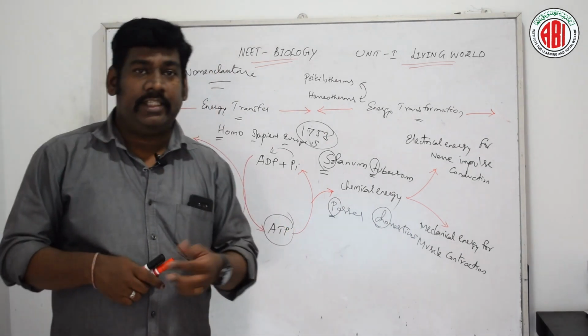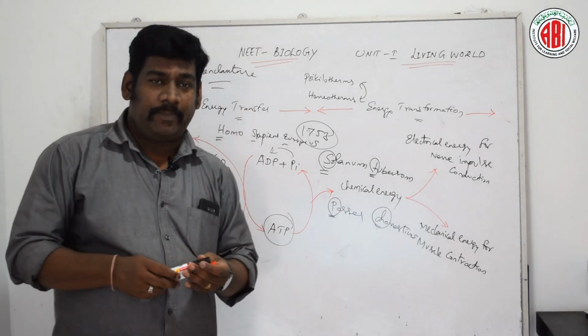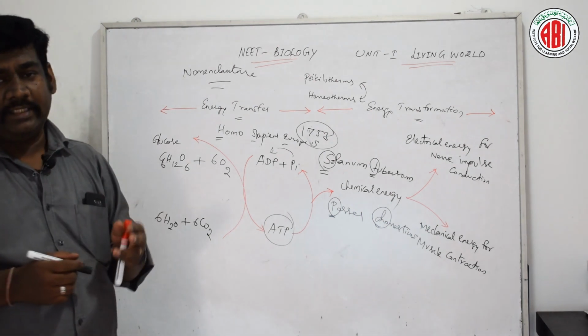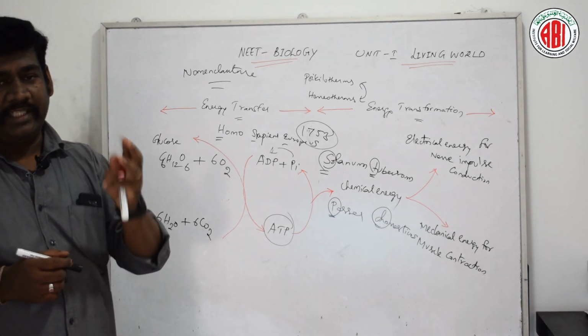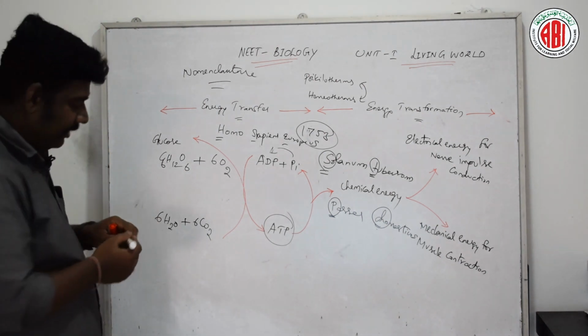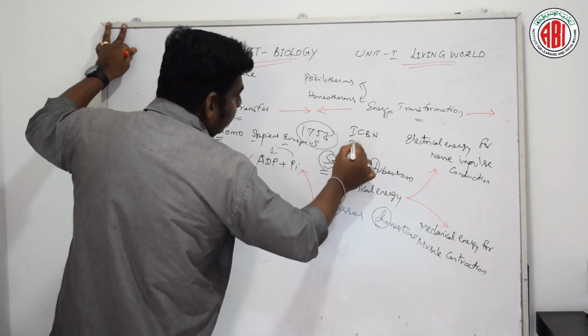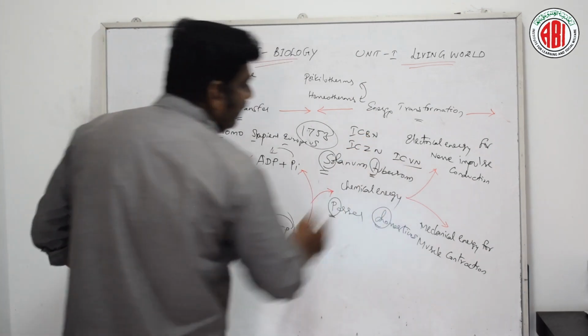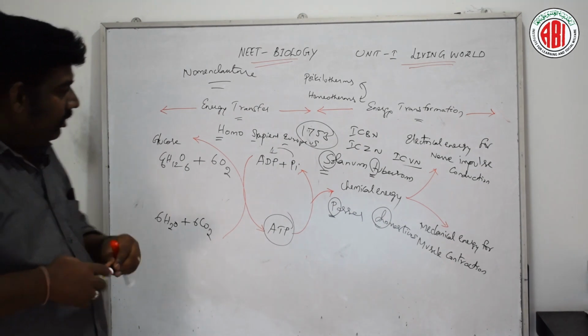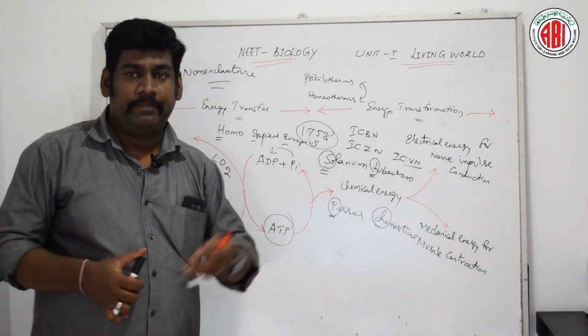And the next one is about the code of biological nomenclature. Under this we are going to discuss three important terms, which are ICBN, ICZN, ICVN. Let us see one by one.